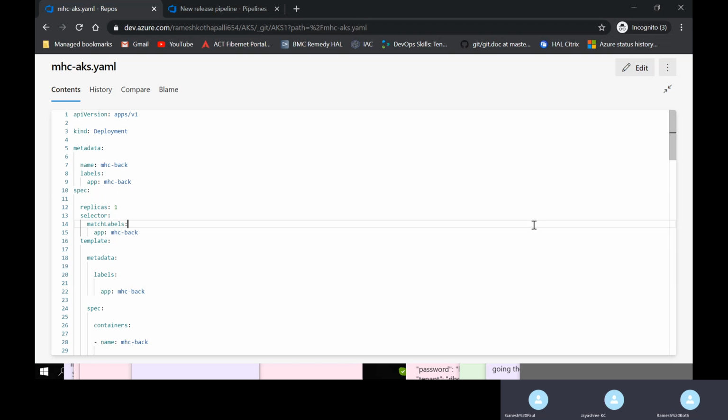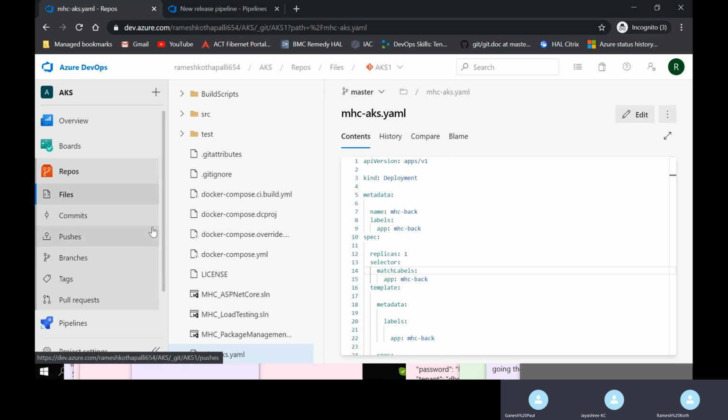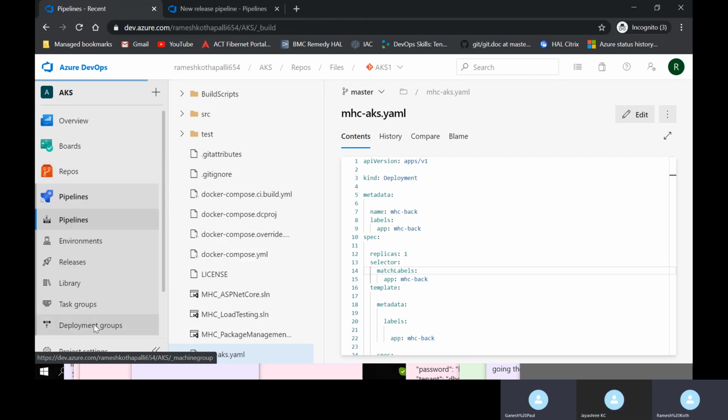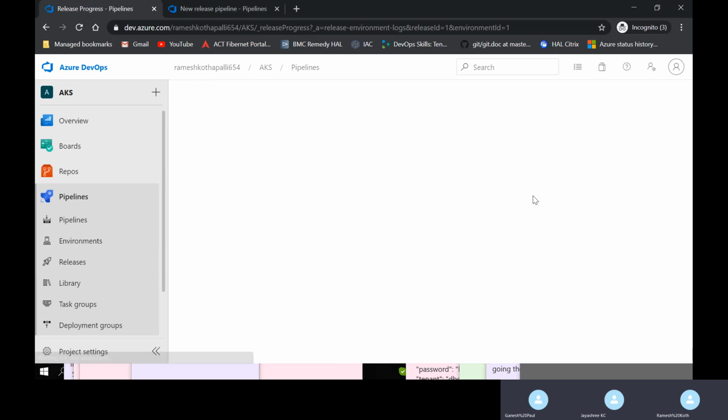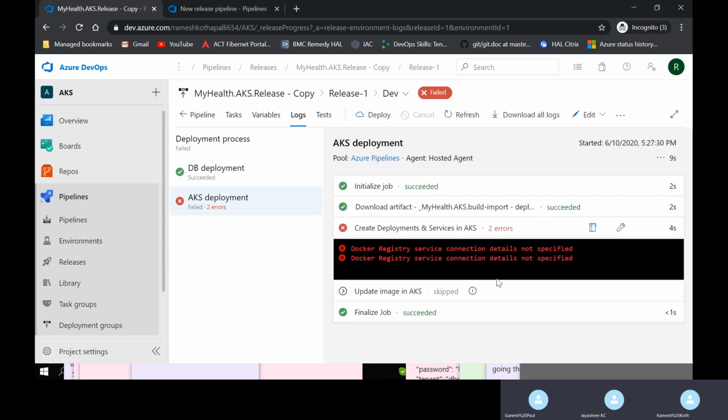Ramesh, can we go to the release pipeline? Okay, let me see why it has failed. Docker registry service connection details not specified. Okay, edit. Now go to the releases and edit.